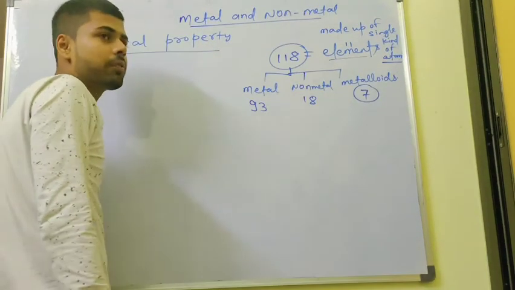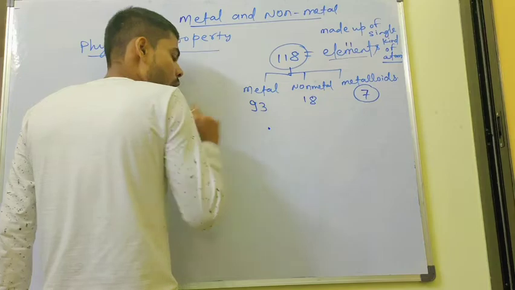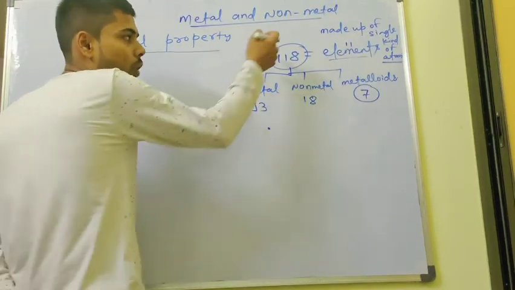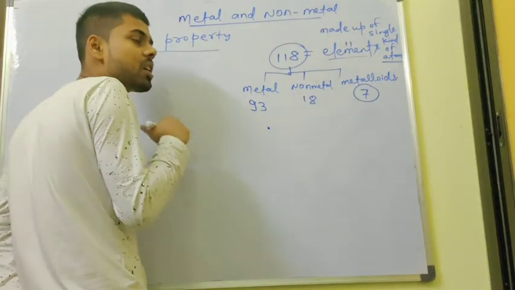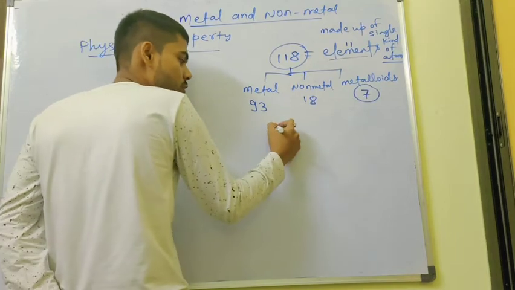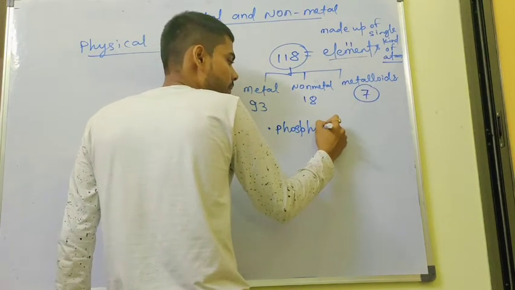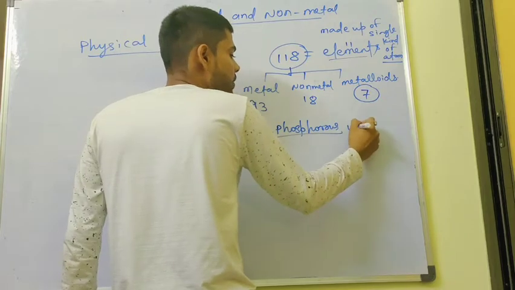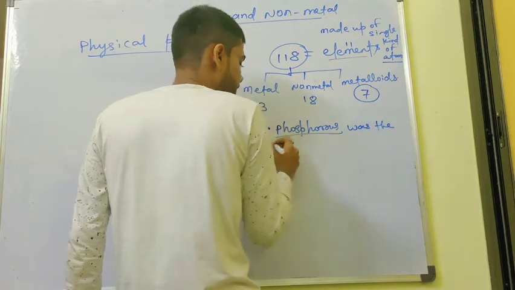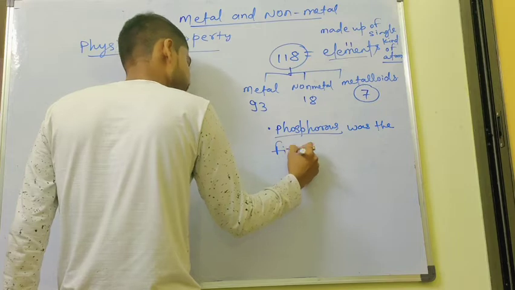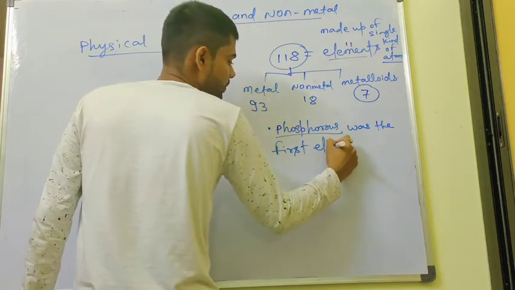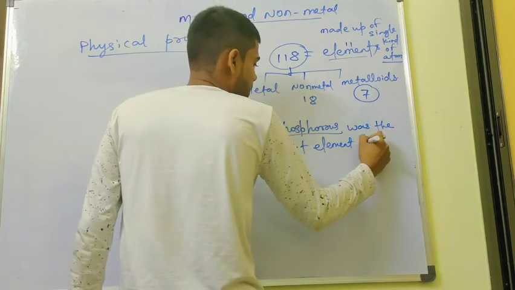Now another question: which was the first element discovered among the 118 elements? Phosphorus was the first element discovered.